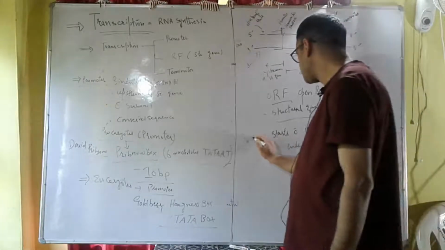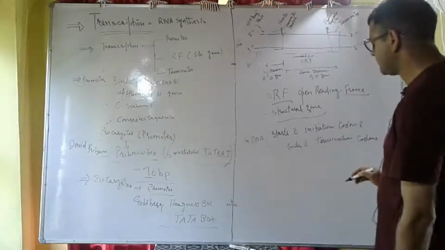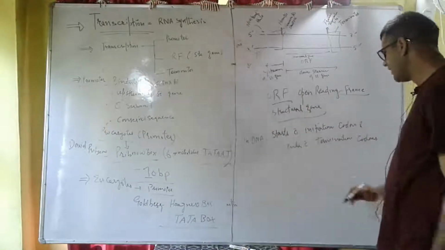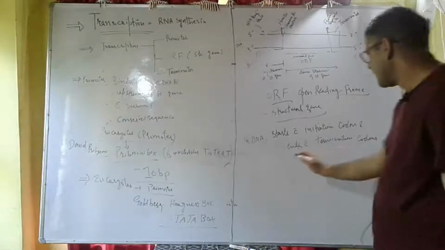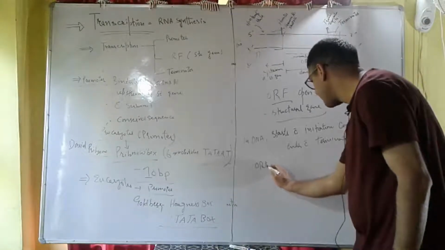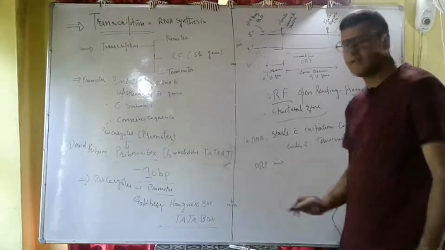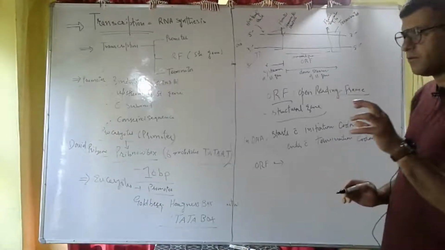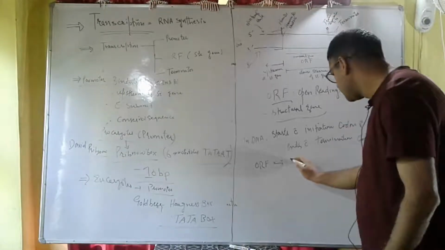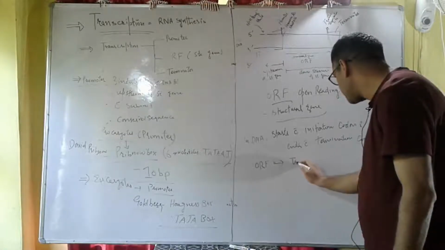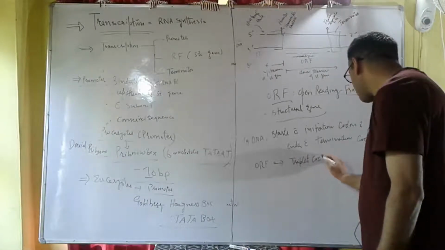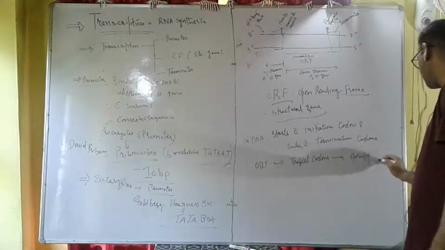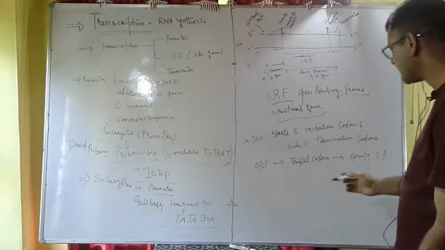In DNA sequences, this open reading frame starts with an initiation codon and ends with a termination codon. That means this open reading frame contains codon triplets which specify amino acids, which encode proteins. That means these have triplet codons which specify amino acids.